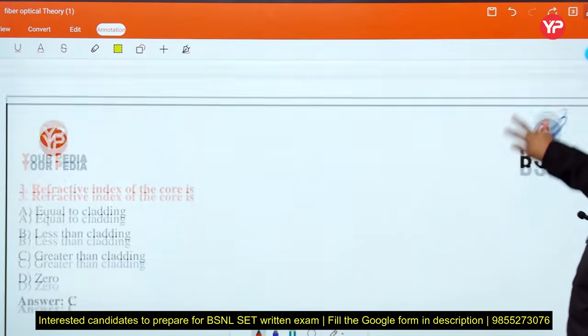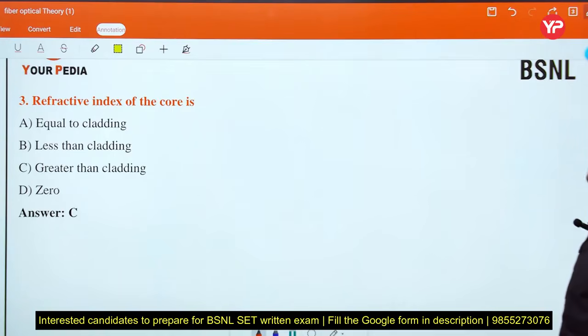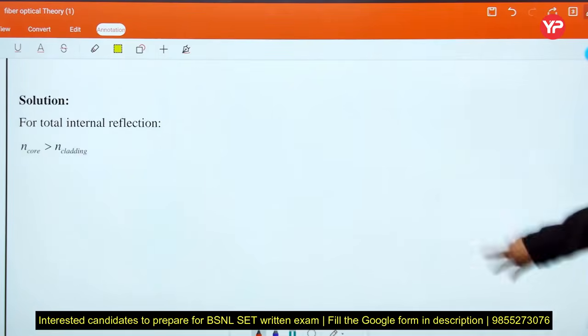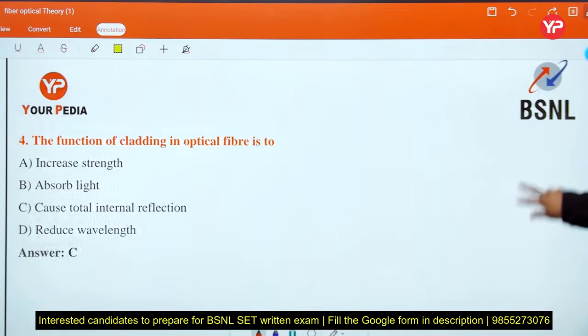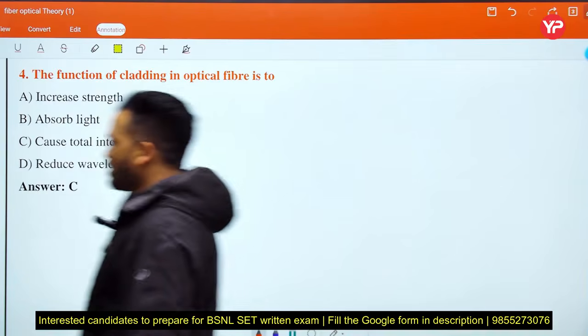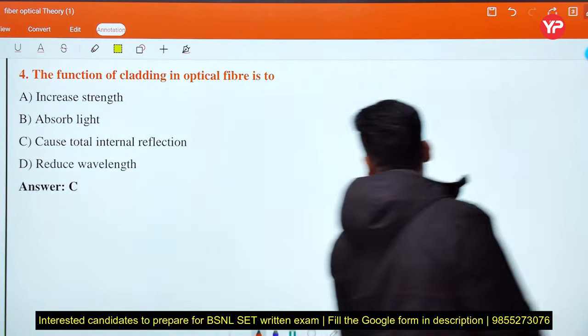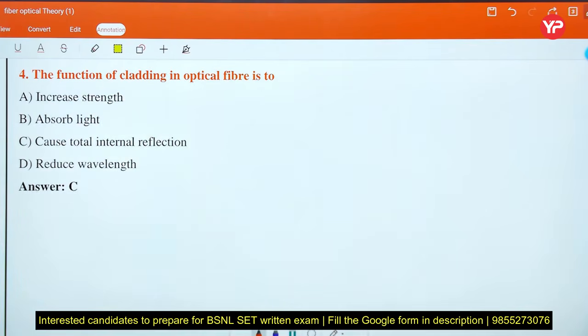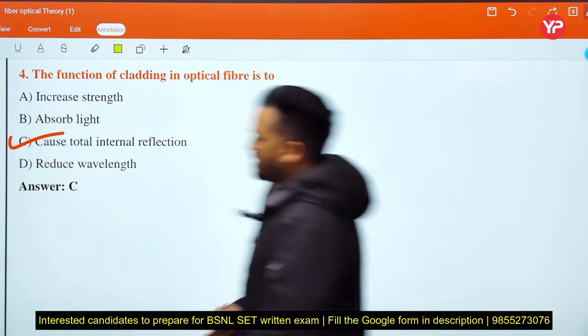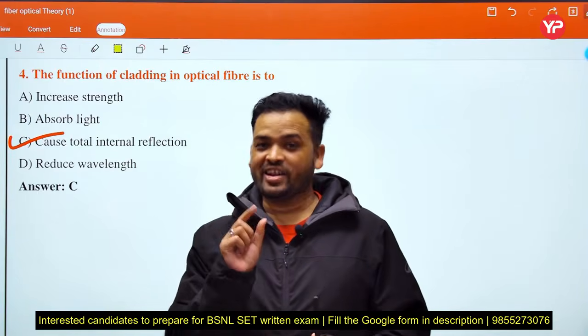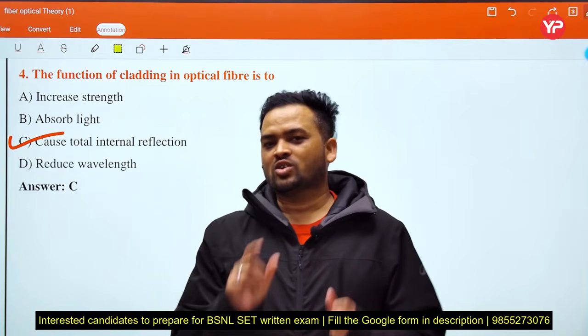Next, the refractive index of the core is equal to the cladding, less than the cladding, or greater than the cladding. Yes, greater than the cladding. The main function of cladding in optical fiber, tell me. Options: increase strength, absorb light, cause total internal reflection. Yes, due to this, total internal reflection takes place. How total internal reflection works in the OFC, we discuss in one dedicated lecture based only on total internal reflection.